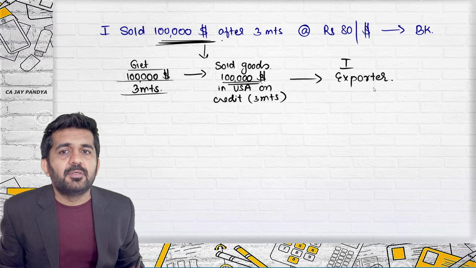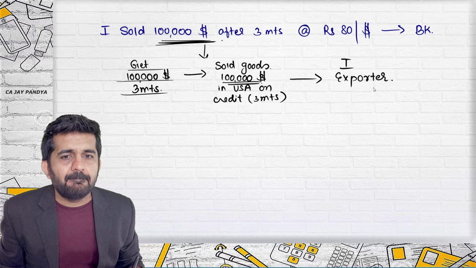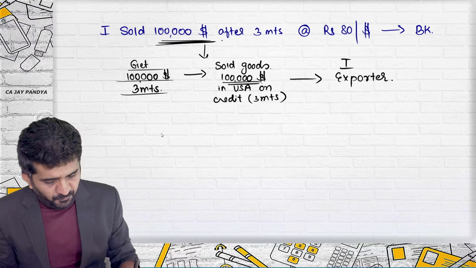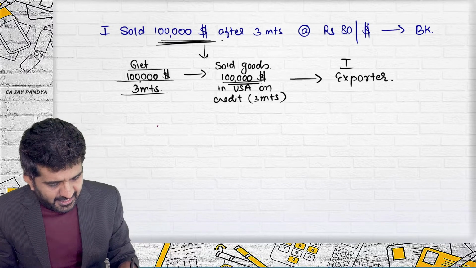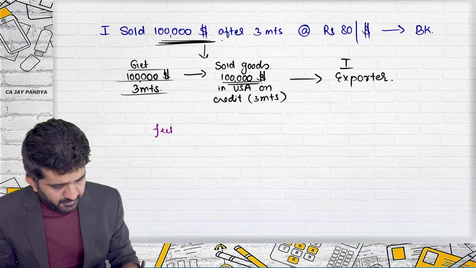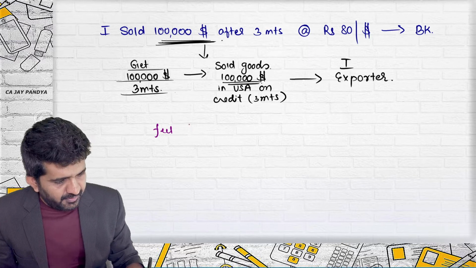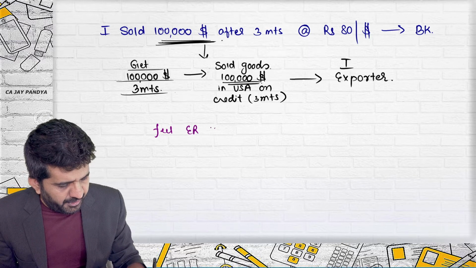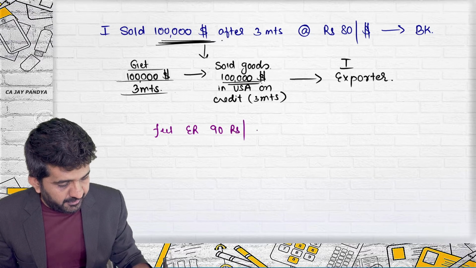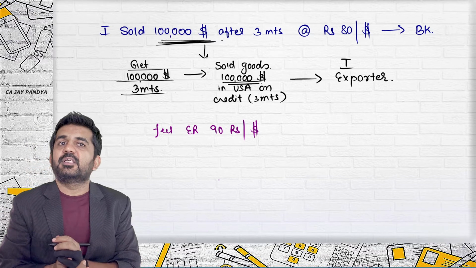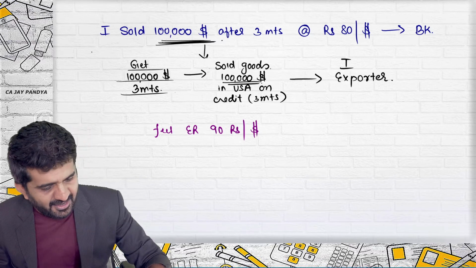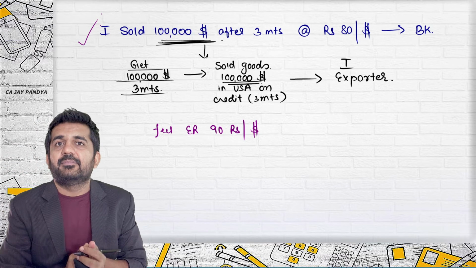Increase. Yes. See, this is trial and error, all of you should try. If you feel that exchange rate is going to become 90 rupees per dollar, believe me, you will never enter into this contract.